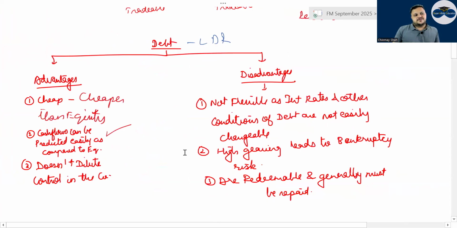Cheaper than equity, obviously cash flows can be easily predicted, right? But one of the disadvantages is they are not flexible. Equity, when you don't pay dividend if you don't have money, doesn't dilute control in the company, correct? And disadvantage, high gearing. If you have too much debt, high gearing leads to bankruptcy, and redeemable debt generally must be repaid, correct or not?